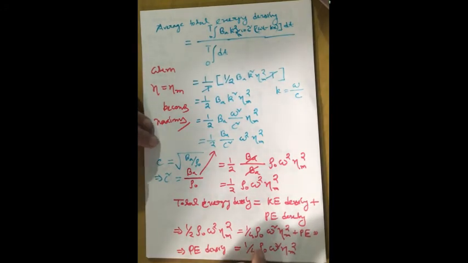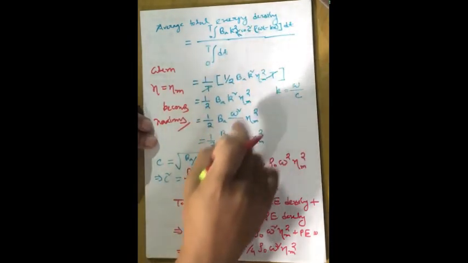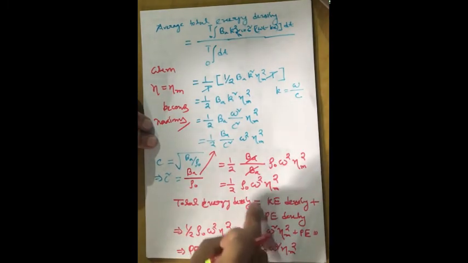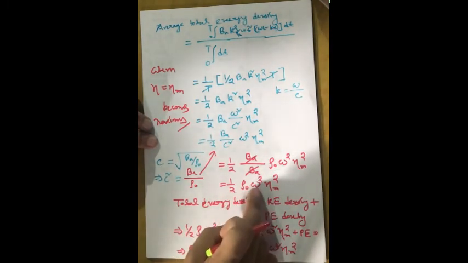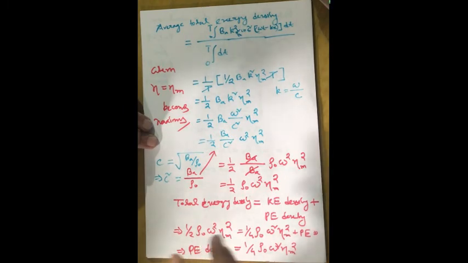Once we calculate the total energy, we can now proceed to the intensity of the sound wave, because we have already found the total energy density, half rho naught omega square into eta m square. So once we know the value of total energy density, we can easily proceed to the value of the intensity of the sound wave.